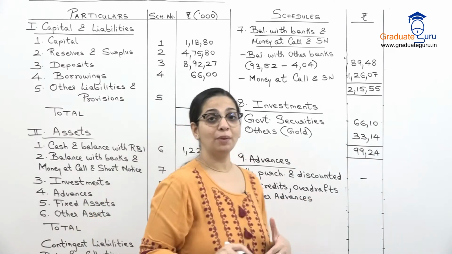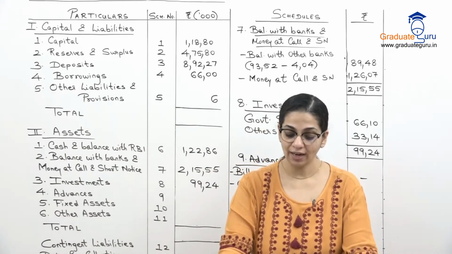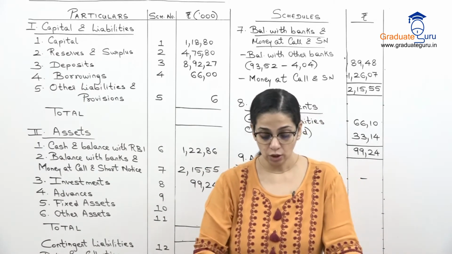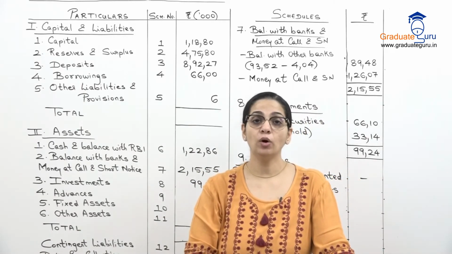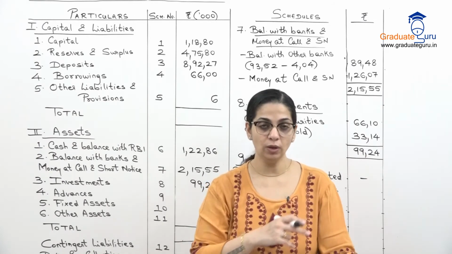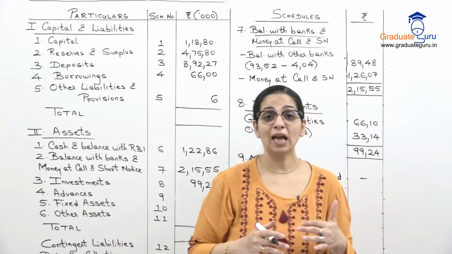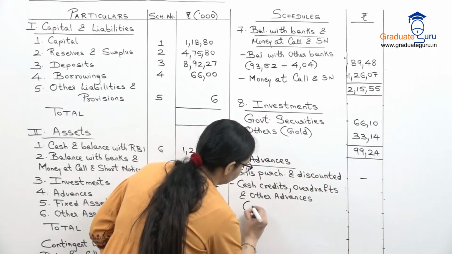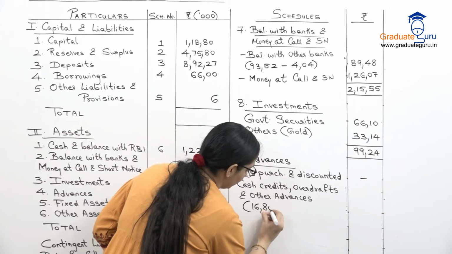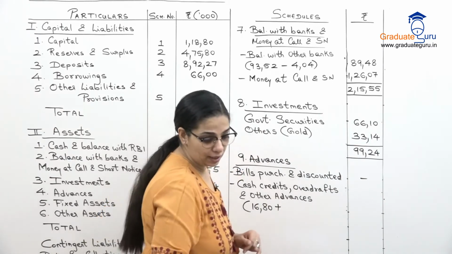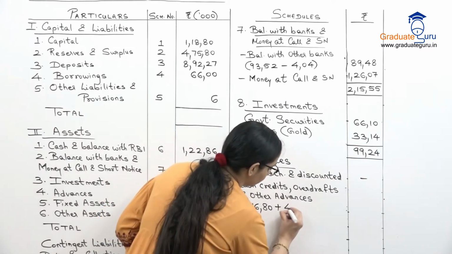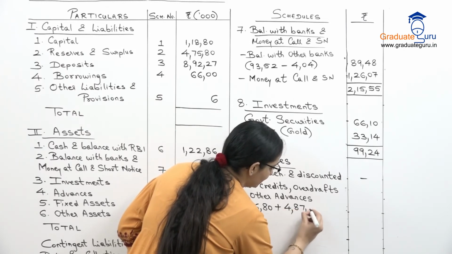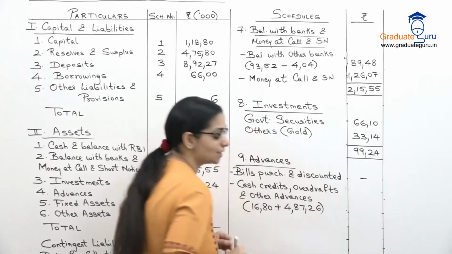So यहाँ पर in the beginning in the debit side column we had current accounts and cash credits जो मैंने आपको बताया था will go in your advances schedule. These are the advances which we have given to the customers. So our current account is 1680 and our cash credits is 487.26.